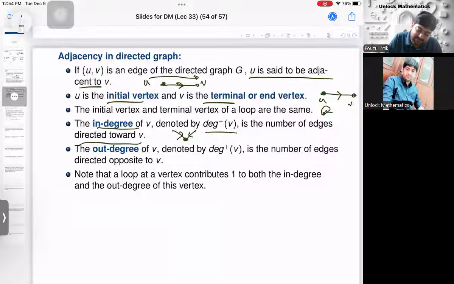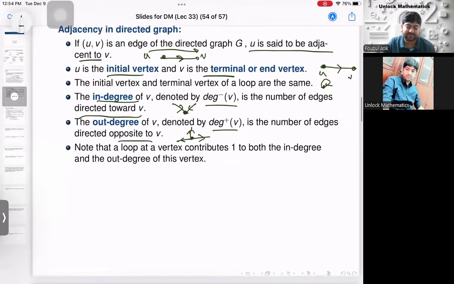Out degree is what? Number of edges directed opposite to V. It is denoted by D plus of V. So like this, like this, like this, how many edges you have? So in this case, it is 3. And note that a loop at a vertex contributes 1 to both its in degree and 1 to its out degree of the vertices, right?